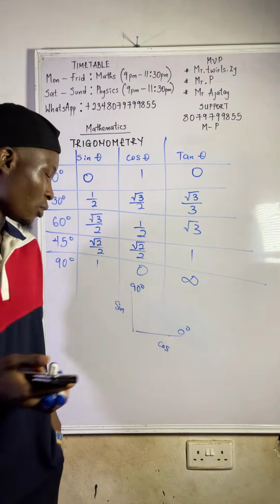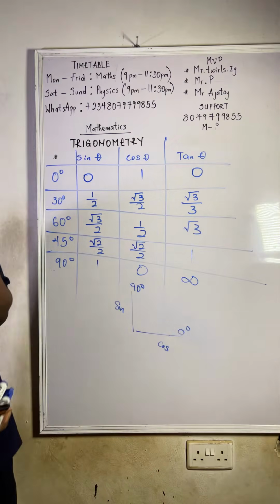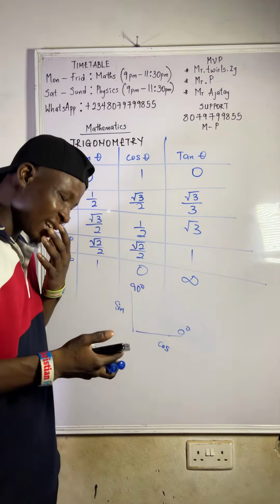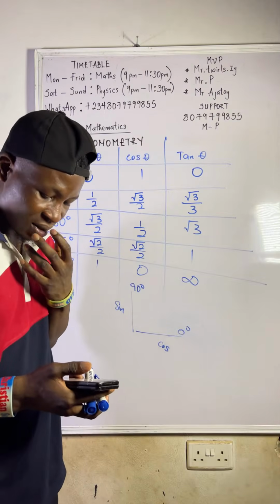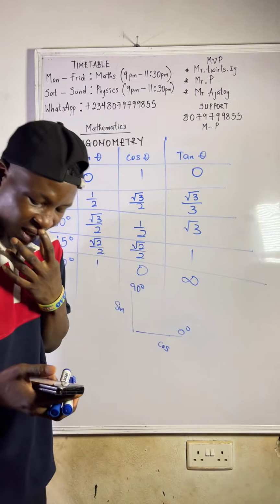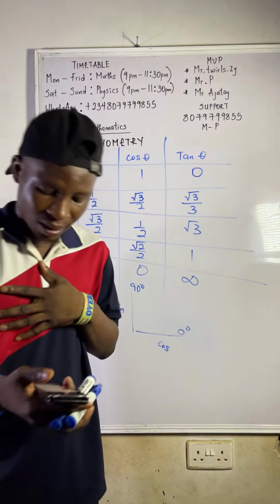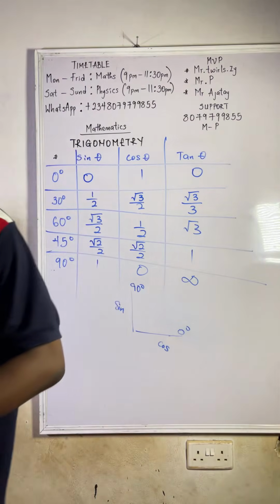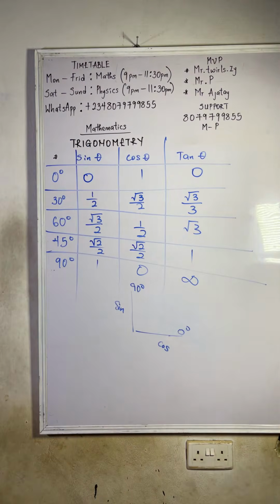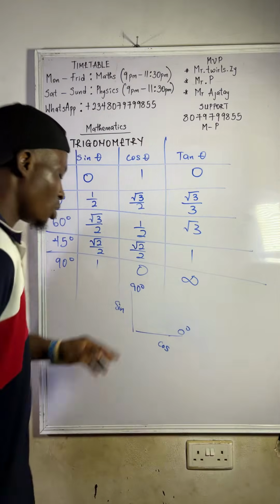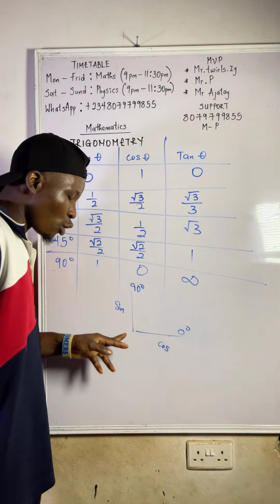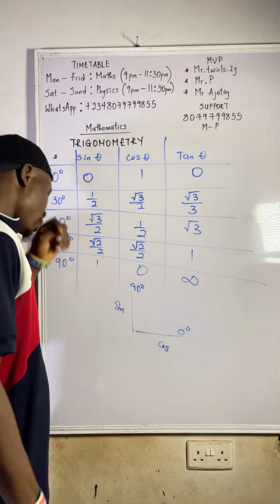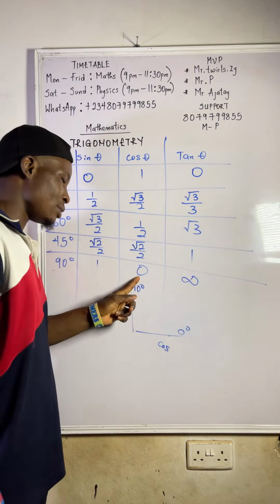You see that cos 90 will give you 0. Do you see it now? Cos 90 is 0. Check your calculator very well. Cos 90 is 0. So that's why on the vertical, cos is not recognized. When you have cos 90, you have it as 0.